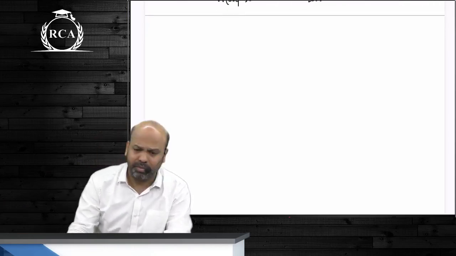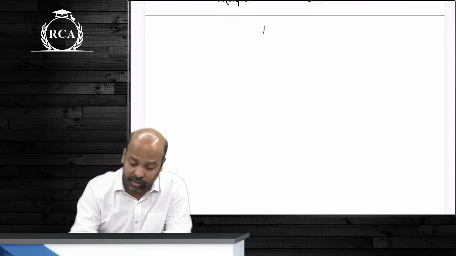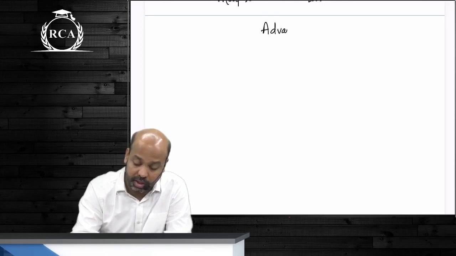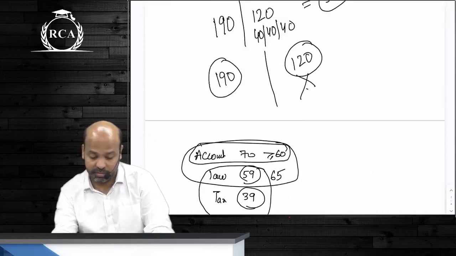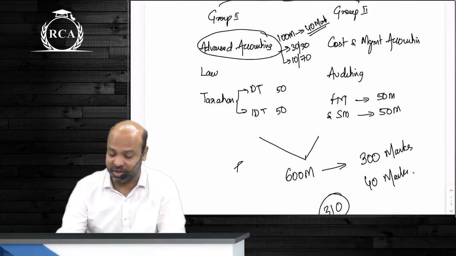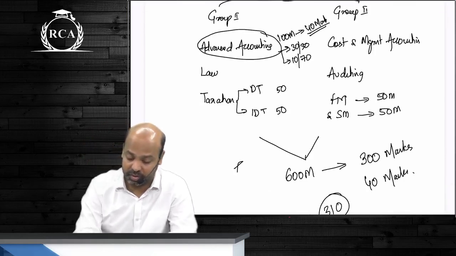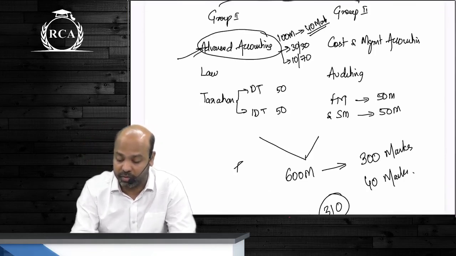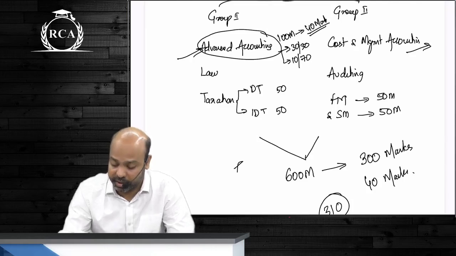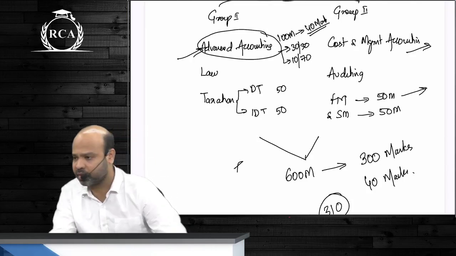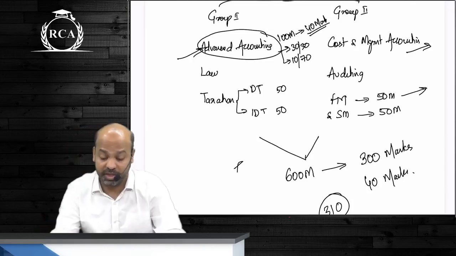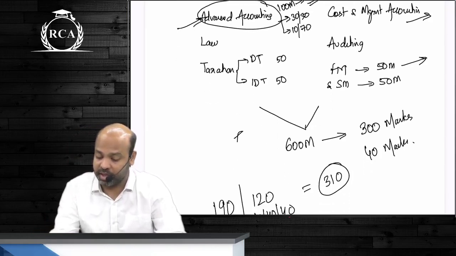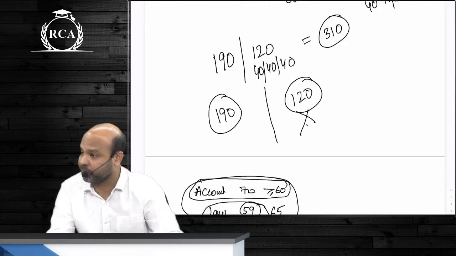Alright guys. Now, starting about the paper beta. So guys, I'm Rahul actually. I forgot to introduce myself. The ones who do not know, most of you are old students as well. So I take up advanced accounting, I take up cost and management accounting, and I take up financial management. So I will be taking your classes till your batch ends. That will be somewhere in the month of May.